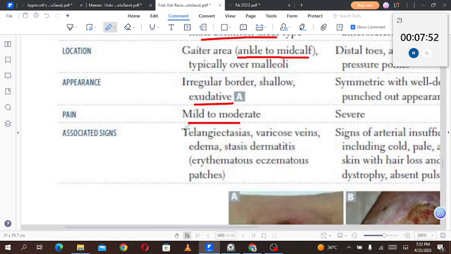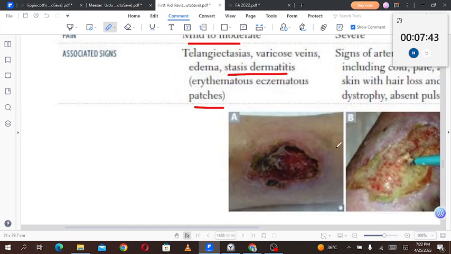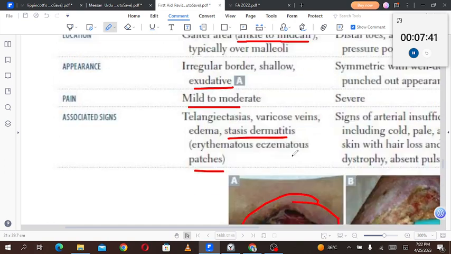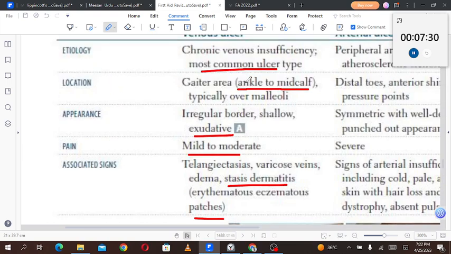Pain is mild to moderate. Associated signs are telangiectasias, varicose veins, edema, stasis dermatitis, that is erythematous, eczematous patches. So these are the findings which we find in the venous ulcer. And the location is the gaiter area, ankle to mid calf, typically over the malleoli.